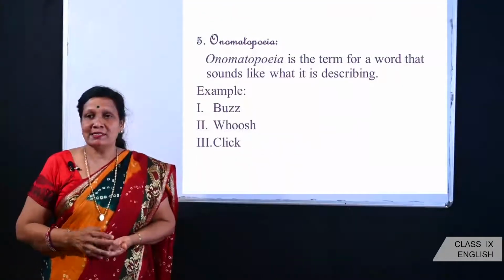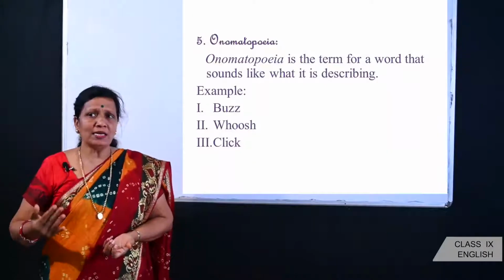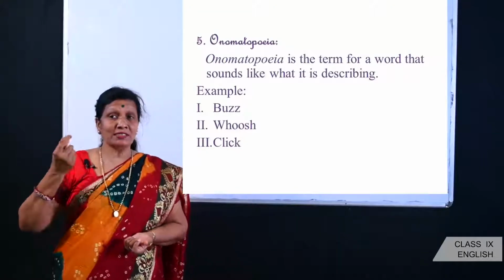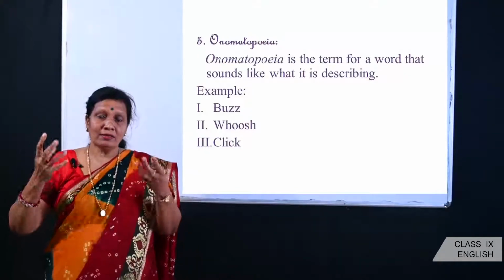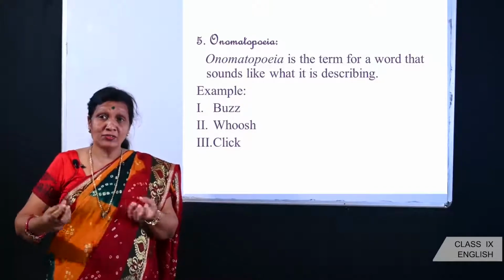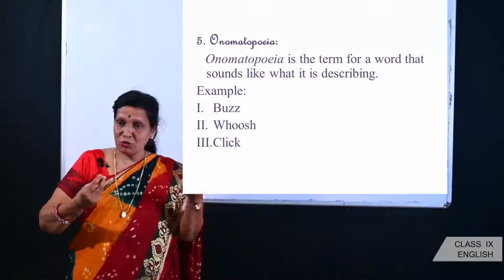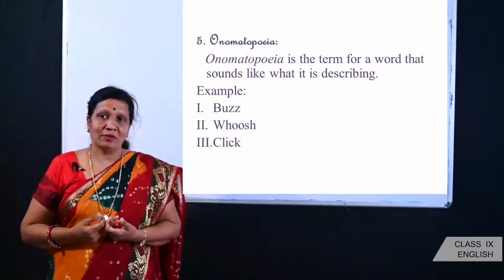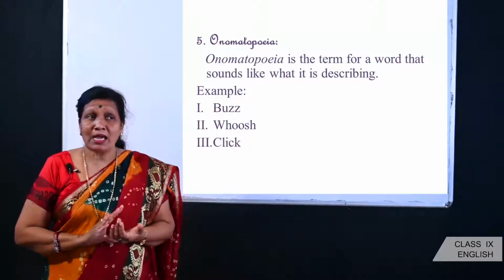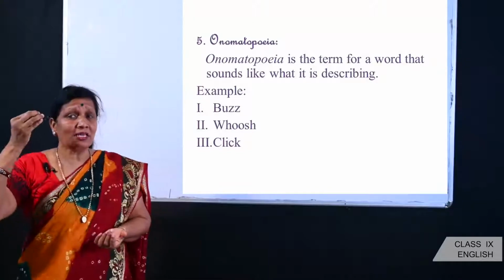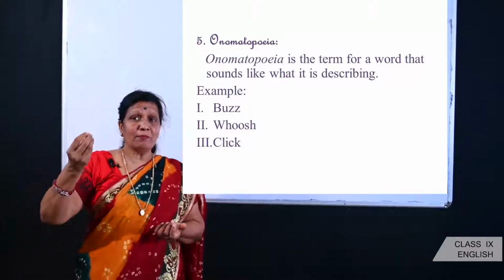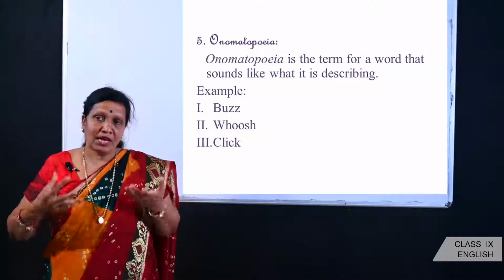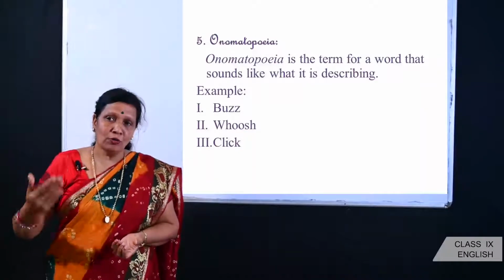The next figure of speech is onomatopoeia. Onomatopoeia is a term for a word that sounds like what it is describing. For example, in the lines of a poem, you can feel the sounds with the words used by the poet. For example, buzz, whoosh, click, the tapping feet, the clapping hands. The words which create some sounds in your mind, that particular poetic device is known as onomatopoeia.